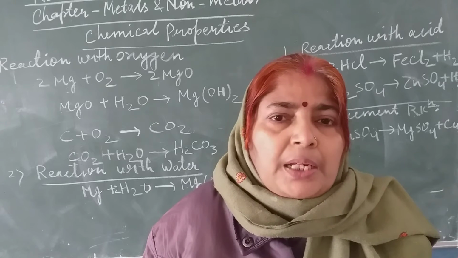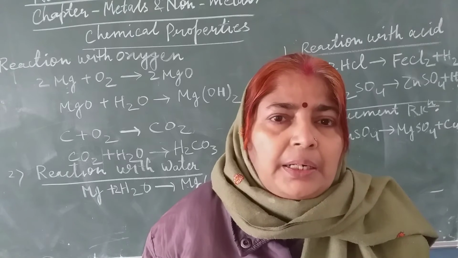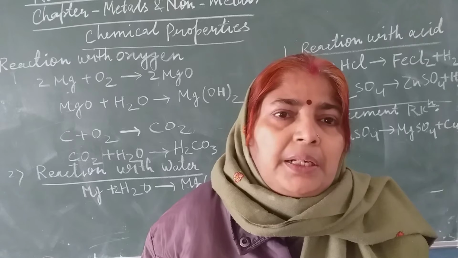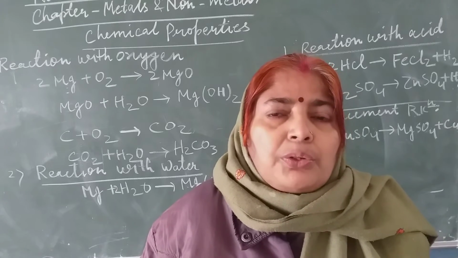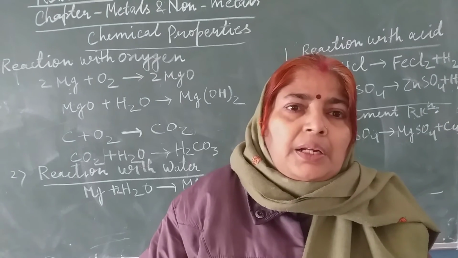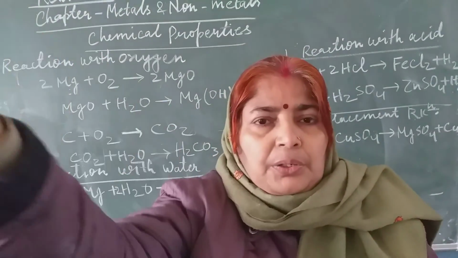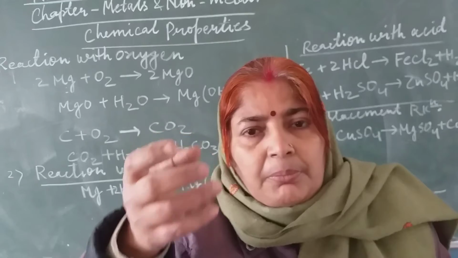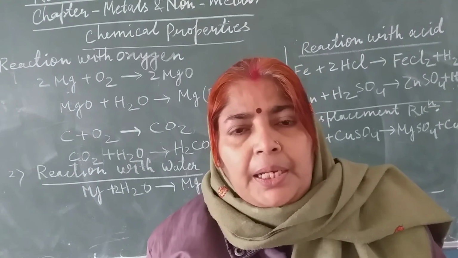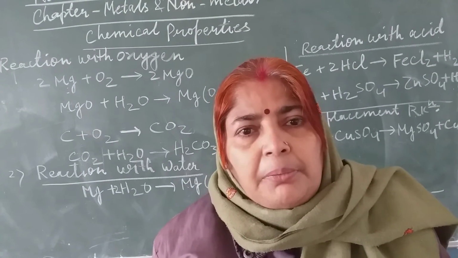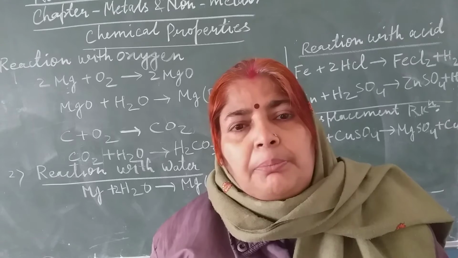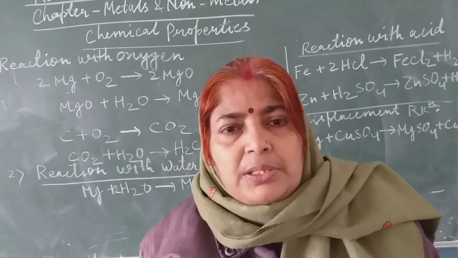So potassium and sodium are highly reactive and gold and platinum are least reactive. So you will see children that highly reactive metal is placed at the top like sodium and potassium, and less reactive metal like platinum is kept at the bottom in the reactivity series.